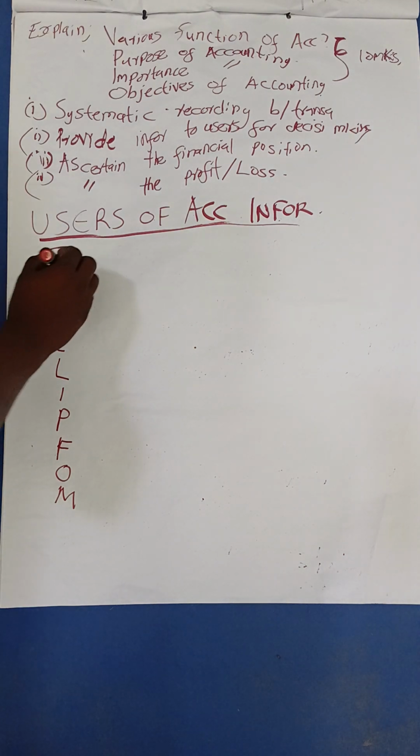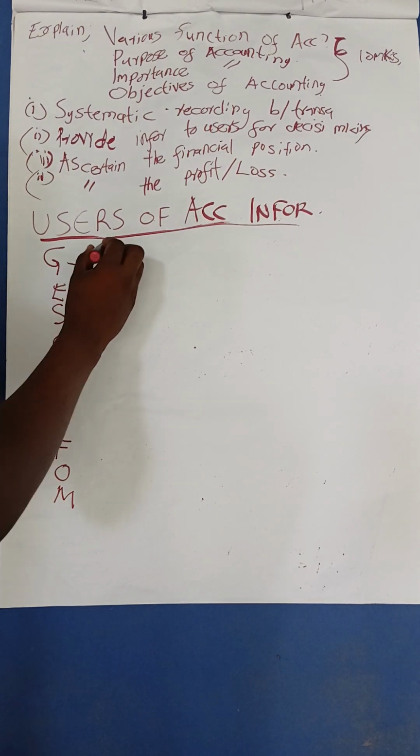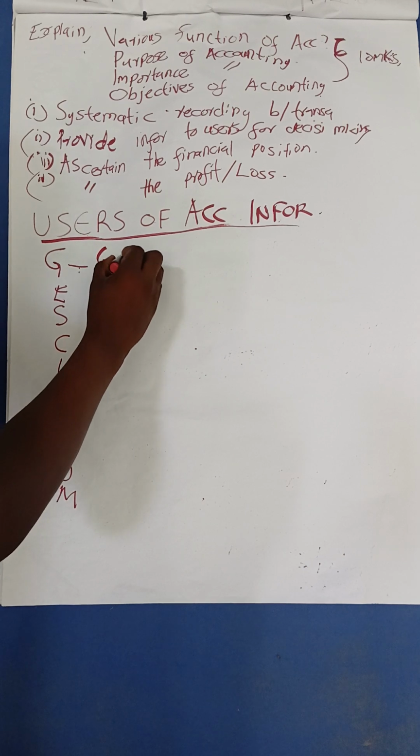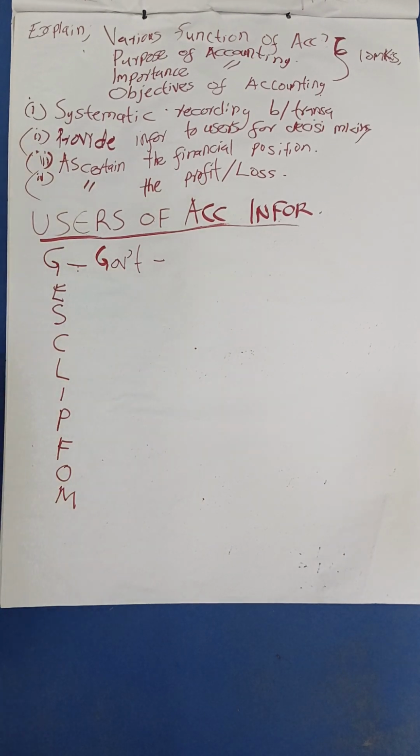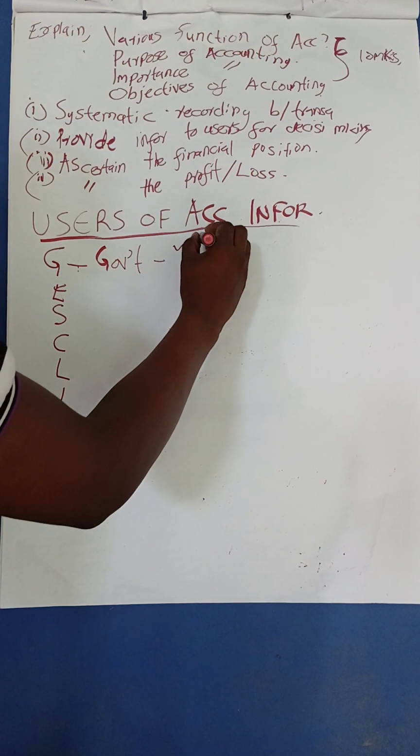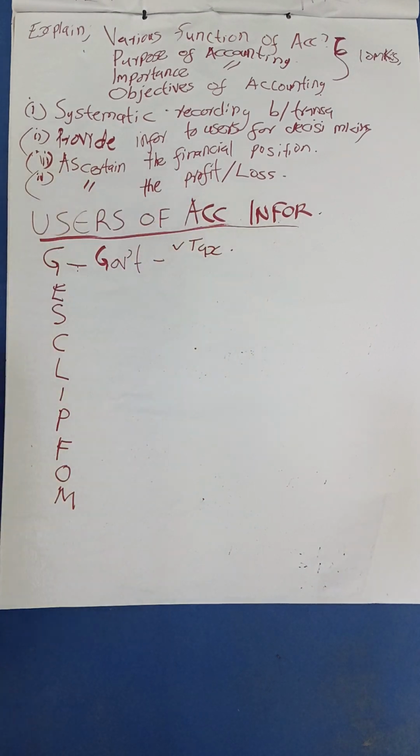Here we have the government. The government is always interested in your business's accounting information. One, to determine the tax that you will be charged. You cannot say that the business I'm running will pay the same tax as yours. The accounting information will tell the government which tax you are going to be charged.